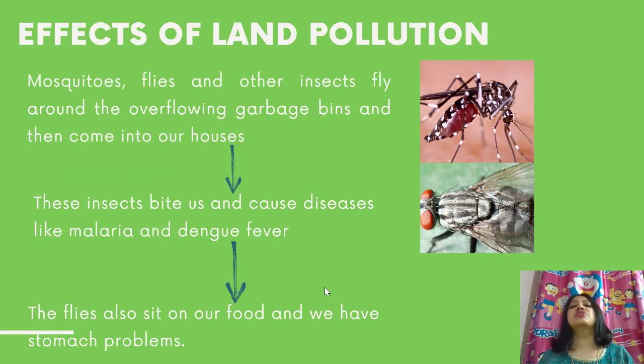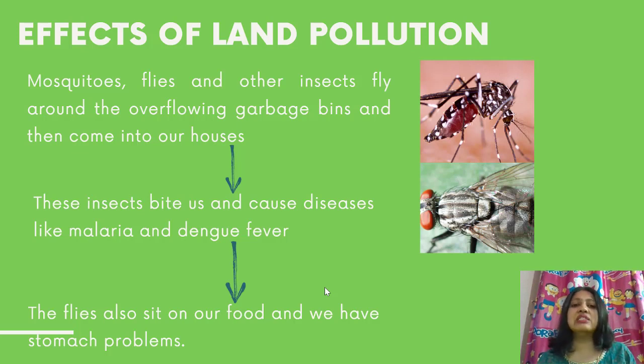What are the effects of land pollution? So why can't we just keep quiet? Yes, we cannot keep quiet because there are some harmful effects of land pollution. What are they? Mosquitoes, flies, and other insects fly around the overflowing garbage bins and then they come into our house. As you see, these are the mosquitoes, flies, and also many other insects. Wherever there is garbage, they sit on it, and these mosquitoes and flies also enter our house. You can imagine how dirty they are, how many germs will be there on their legs, correct?